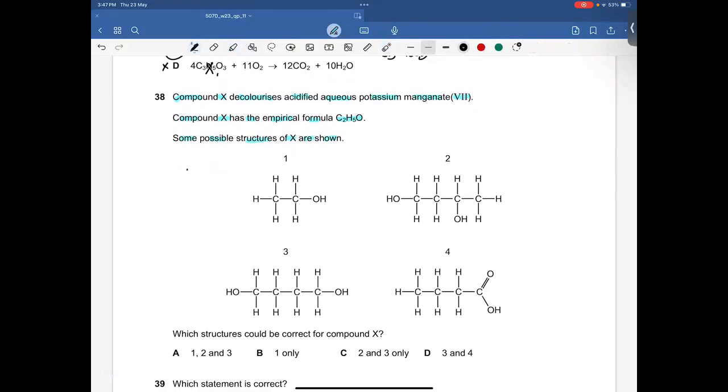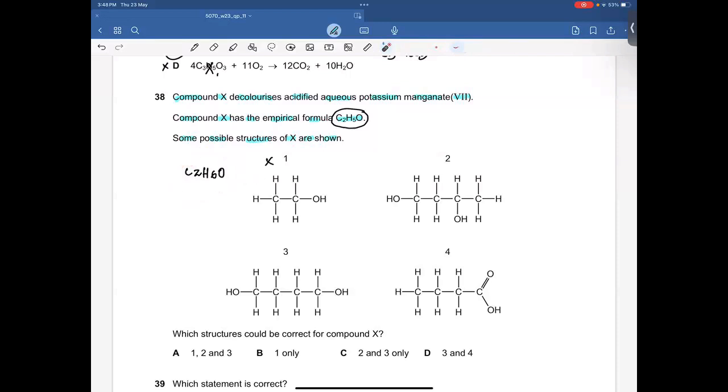So this compound has 2 carbon, 6 hydrogen, and 1 oxygen. This is the molecular formula, and we cannot halve this formula because we have only 1 oxygen atom, right? So this cannot be the right answer, because we cannot get the empirical formula from this structure, or from this formula. So that's not possible.